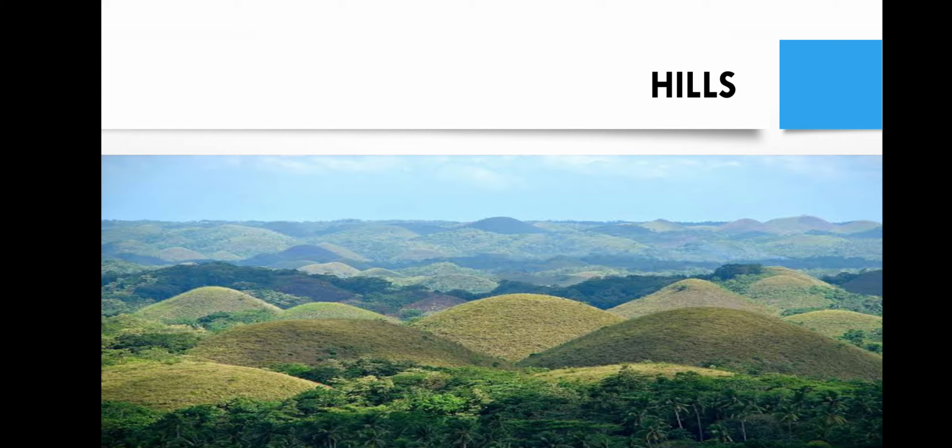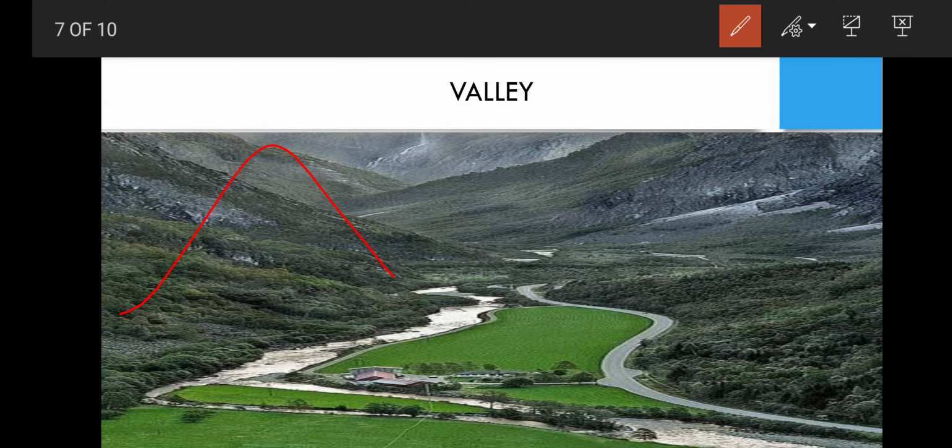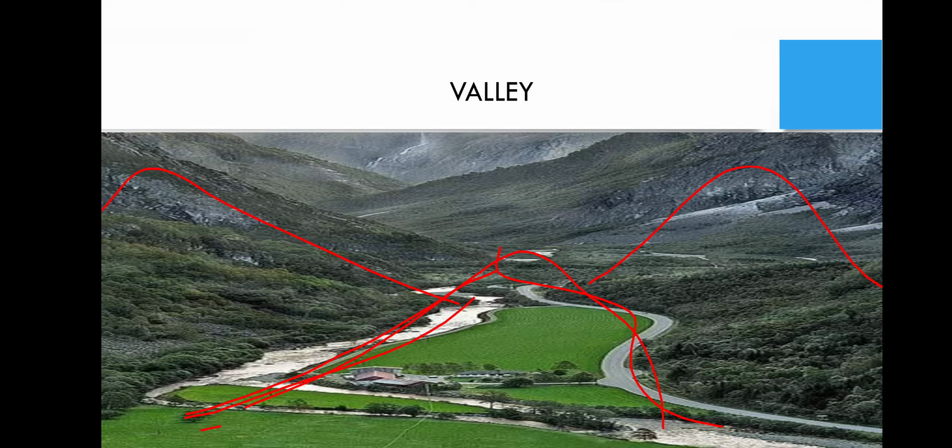For example, there are different hills, and between the two hills there is a flat surface that is called a valley. यानी कि अगर दो हिल हैं इस तरीके से और इस तरीके से, तो उसके बीच में जो फ्लैट सरफेस जा रहा होता है उसे हम वैली कहते हैं. And this is the image of a valley. Here on one side there is a high hill, on the other side also a high hill, and the space in between is called a valley. So you need to learn this part very clearly.